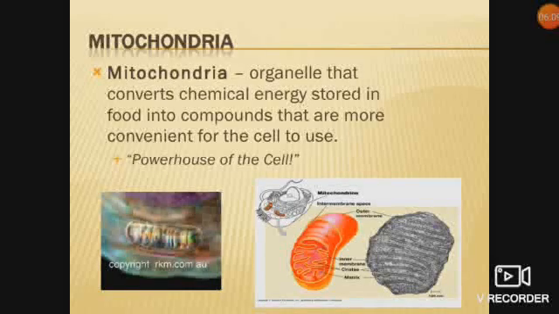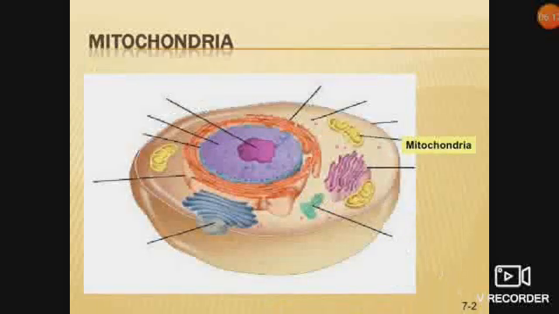It is called the powerhouse of the cell, meaning whatever energy is formed, it is formed inside this cell organelle only. Now you can see this mitochondria, a very nice diagram. You can see here this yellow structure is called mitochondria.